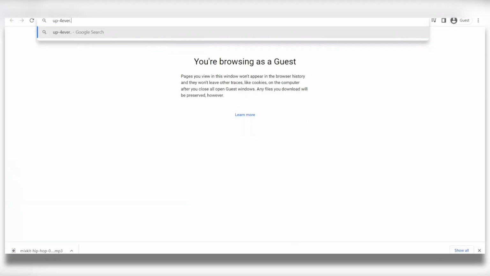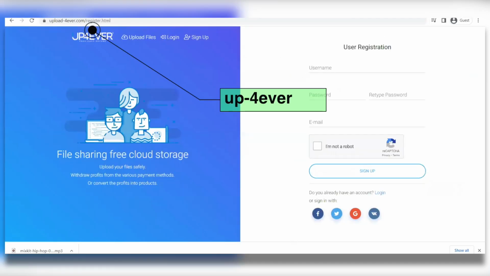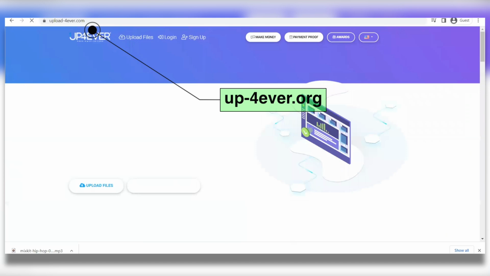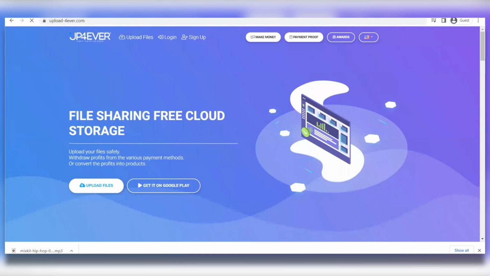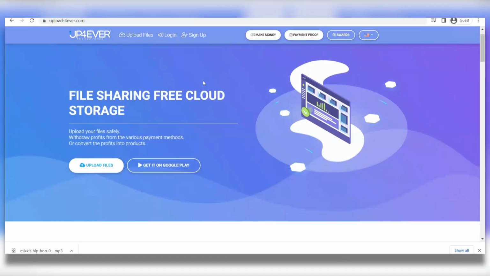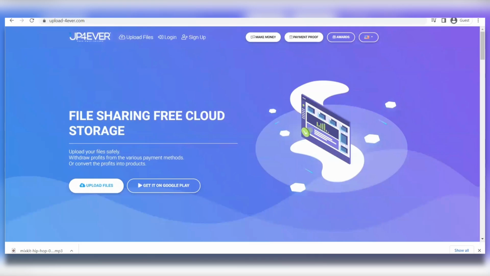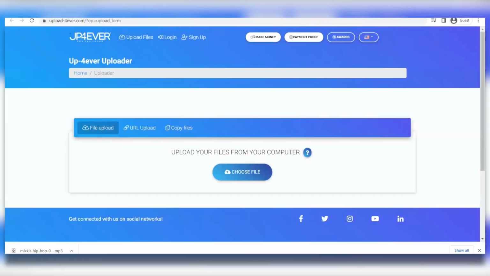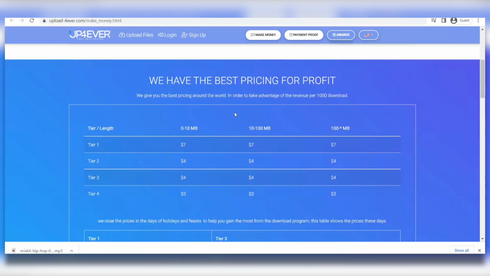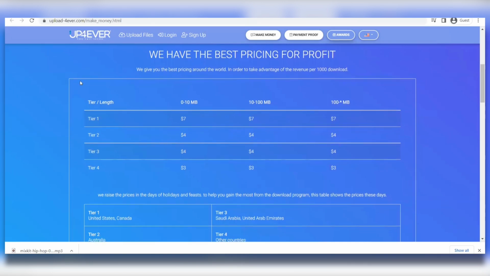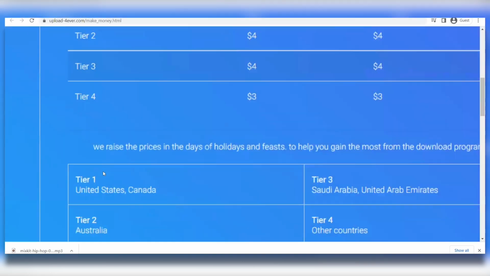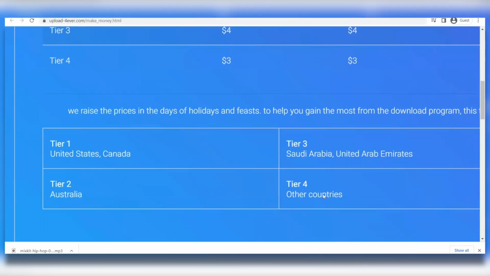So for step number 2, we're going to go onto this website called up-forever.org. And up-forever is a website that will pay you to upload your files and images. But we are going to be uploading all of the music tracks that we had just downloaded from Mixkit.co on this website. And every time someone downloads our music files from up-forever, we're going to make money. It's super easy technique to make some money online. All you have to do is go back to Mixkit.co and download any track from any of the categories given, and then you're gonna upload the track onto up-forever.